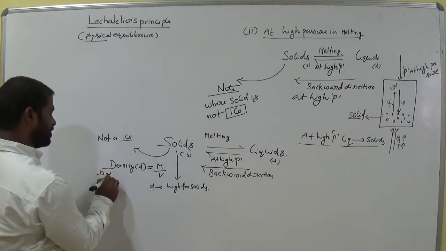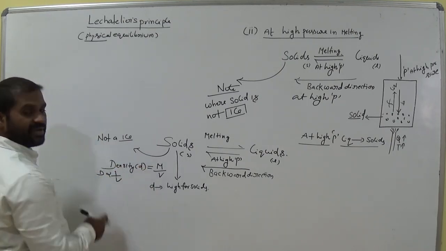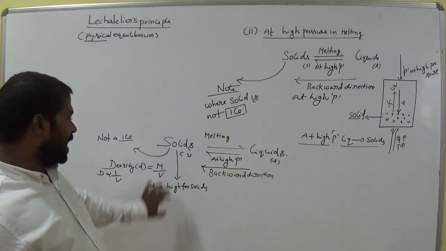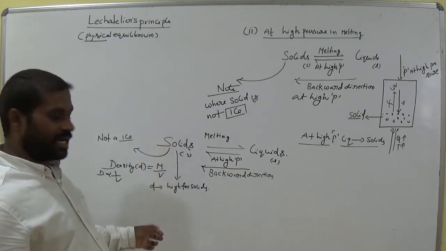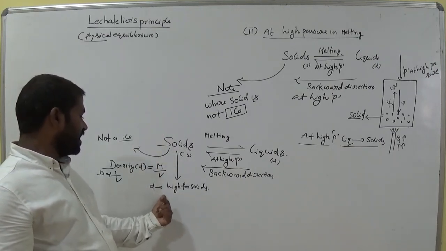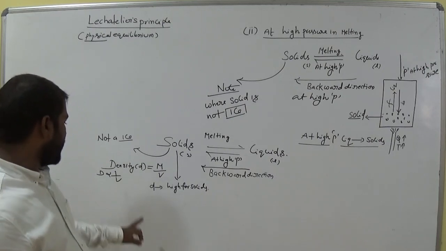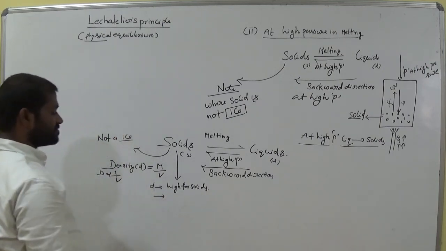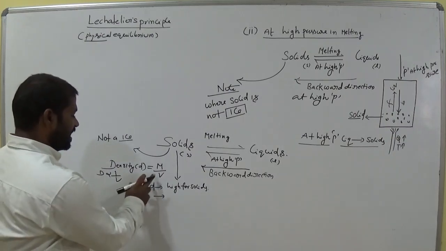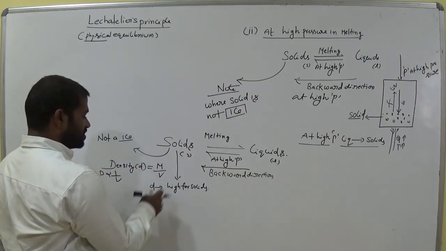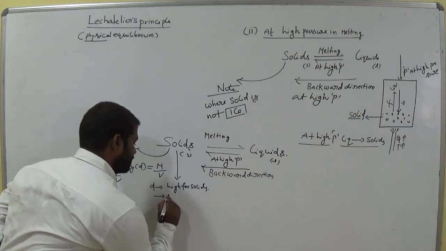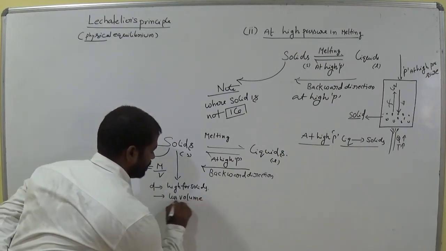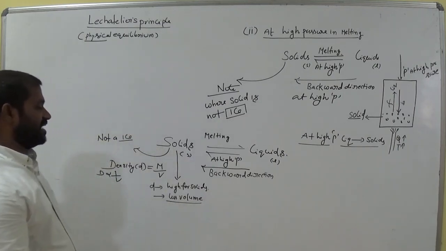Density is inversely proportional to volume with respect to this equation, but for solids they have high density values. So when density is high, volume is low or not? Density is high for solids. What about volume? They have less volume. Is it clear?